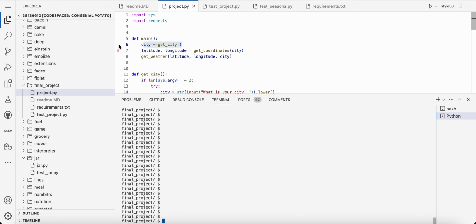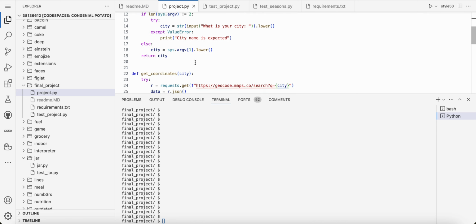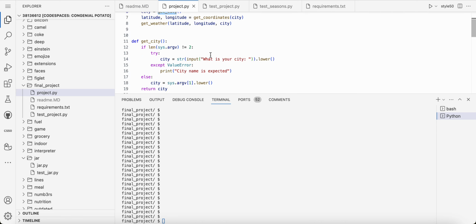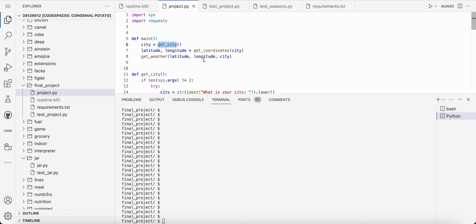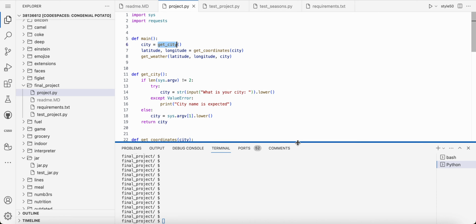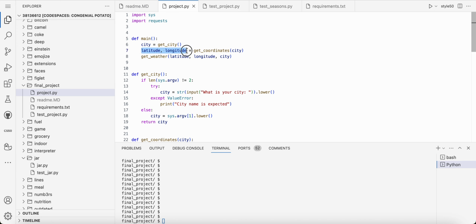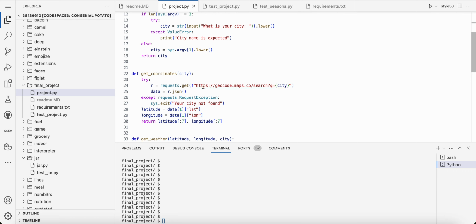So in the example, I'm getting the city from the user. It can be as user input or a system argument that will be passed to the program. Then I get coordinates by said city using the API. It's a free open API, so I could use it without any keys or passwords.